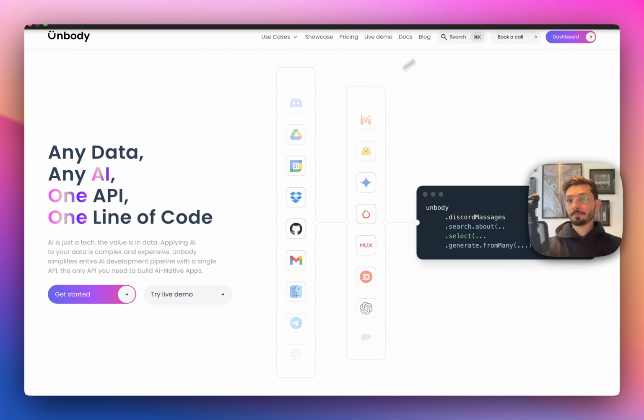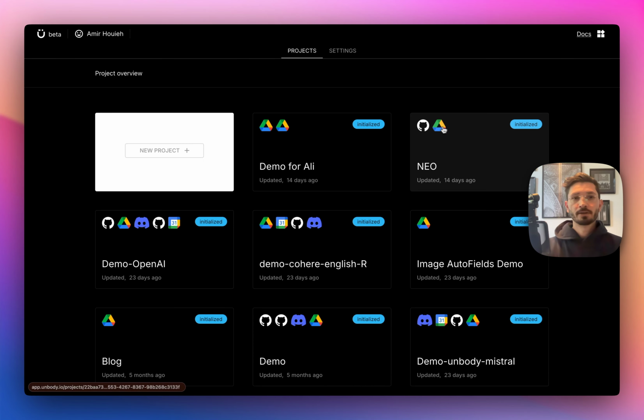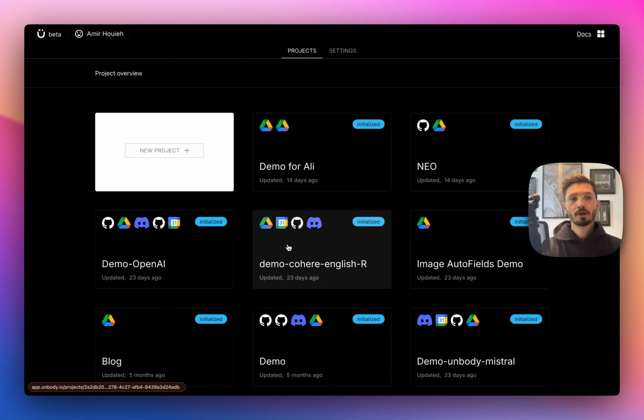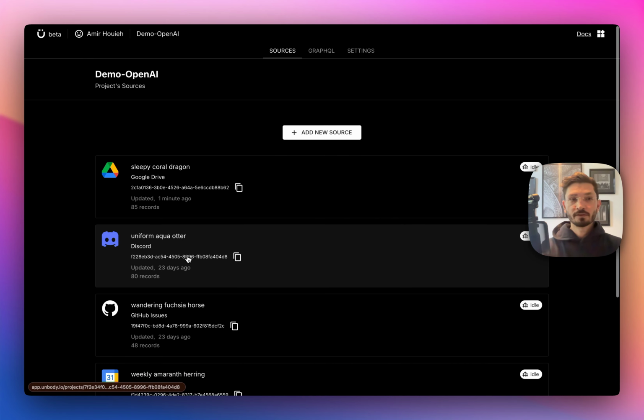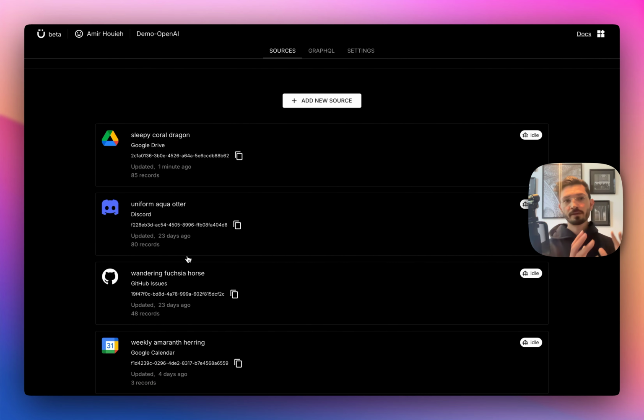Our product today. You can start using Unbody by going to the dashboard. I'm going to skip through how you can create a project. So we start with the existing project. The idea is to have all the data in one place and then start querying against it, but in a way that you can build AI native applications.